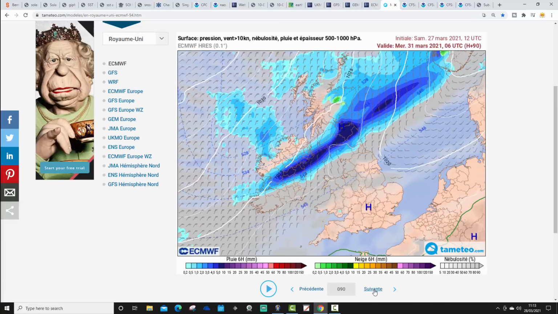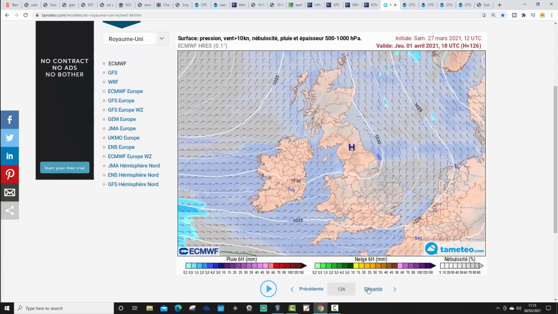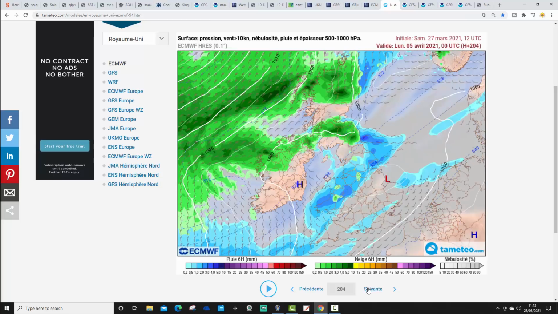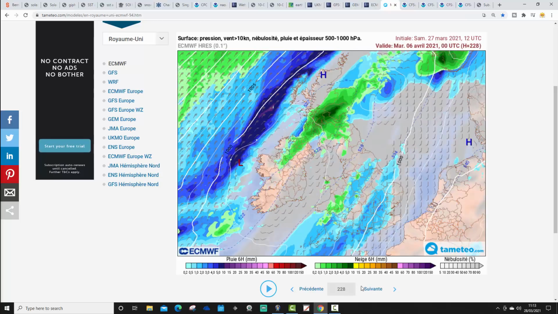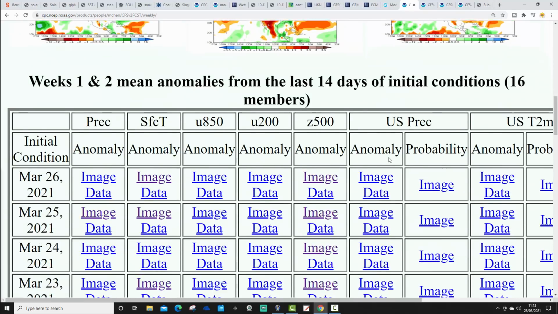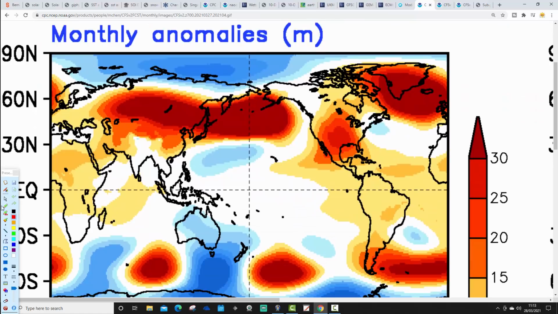So rain into the north and west over the next few days. That's a cold front coming south, lower mid temperatures into the middle part of the week. Then we go drier into the Easter weekend. It starts to turn colder with snow into the north in particular as we run up towards day 10. So again, I'll try and bring you the midnight precipitation type forecast based on the midnight ECM run when we do the live stream at 6 o'clock. Also, I will try and bring you the weeklies from the CFSv2 as well on the live stream.